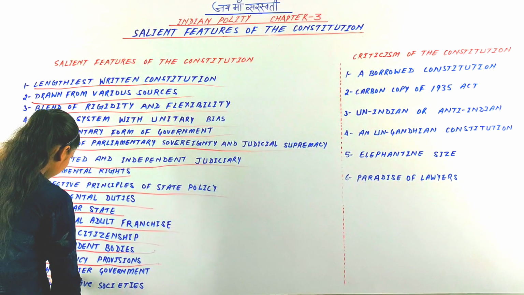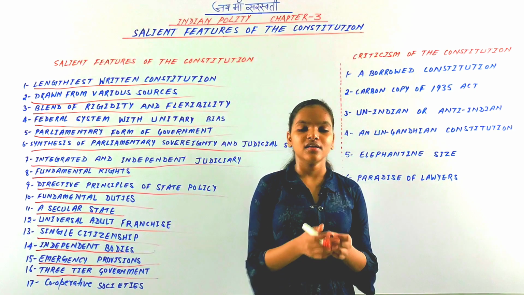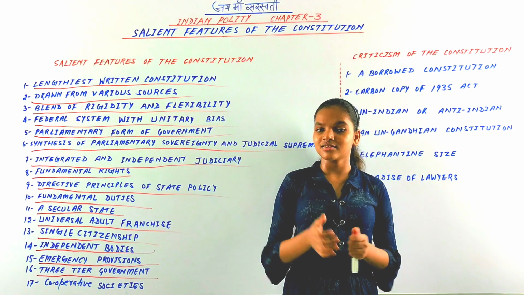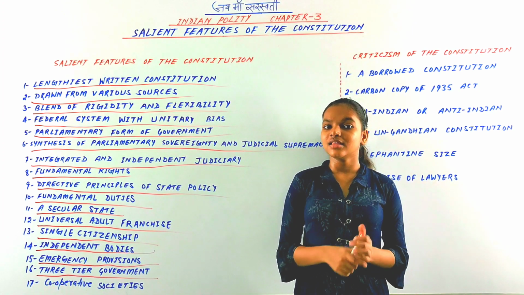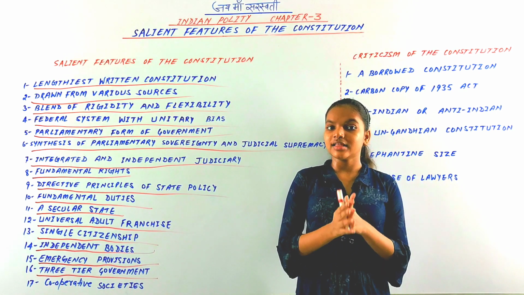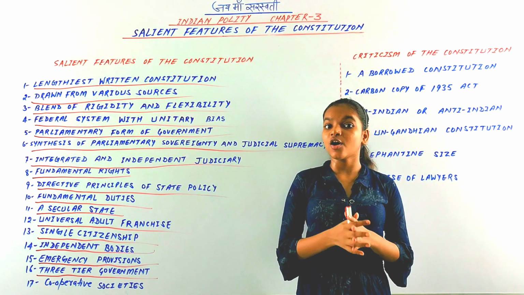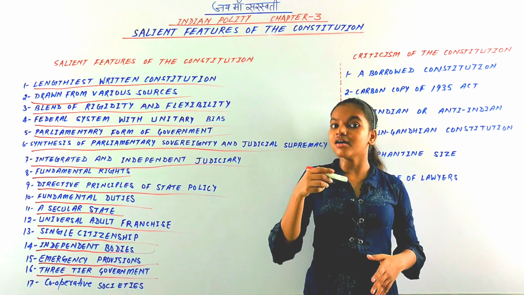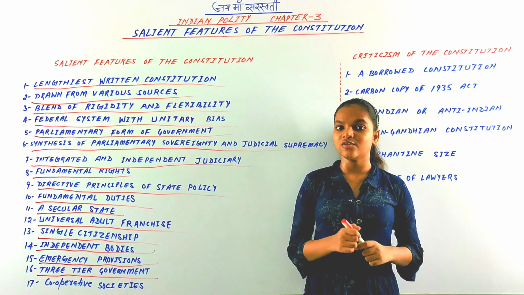So next is three-tier government. You know that on the basis of our federal country, there is dual polity, that is central and state. There are two governments, central and state. But later in India, there have been amendments, the 73rd Amendment and the 74th Amendment of 1992, which made local governments the third tier of government, that is local government of India.